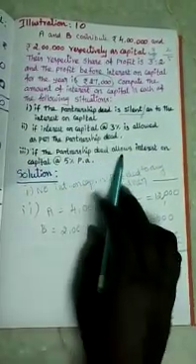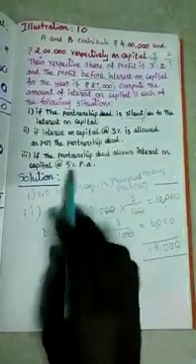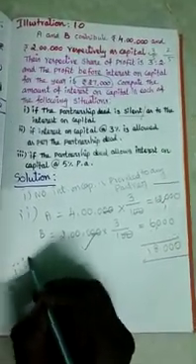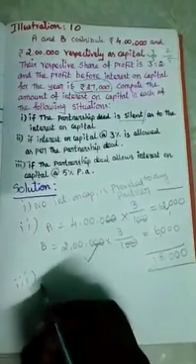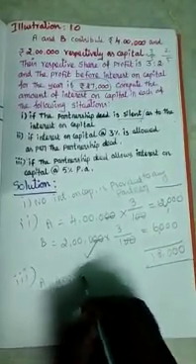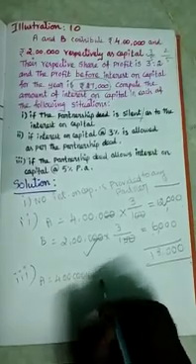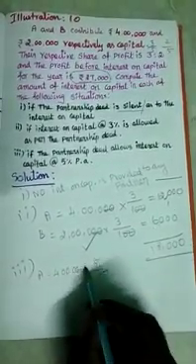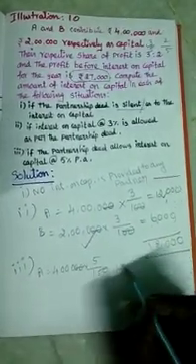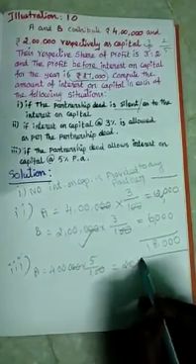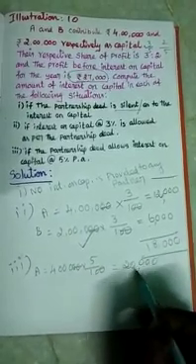Situation number 3. If the partnership deed allows interest on capital at 5% per annum. The same way, A is 4 lakhs into 5/100, 5%. 100 cancelled, 4 into 5 is 20, and the 3 zeros are added together, so 20,000.